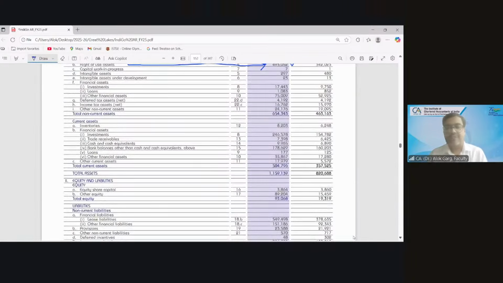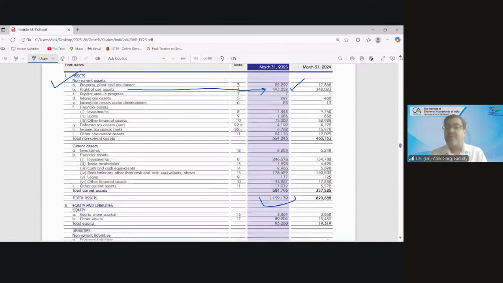And what is the total of the balance sheet size? The total of the balance sheet size is 1,15,900 crores, roughly 1,16,000 crores. So 1,16,000 crore is the total balance sheet, and 50,000 crore is only right of use asset. So 45% of the entire balance sheet, almost half of the balance sheet, is sitting on the right of use asset.